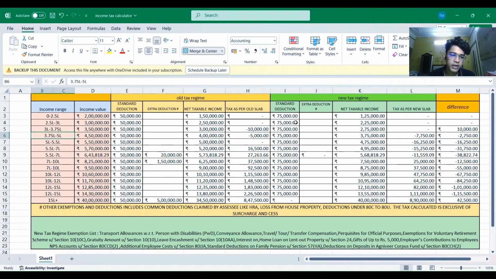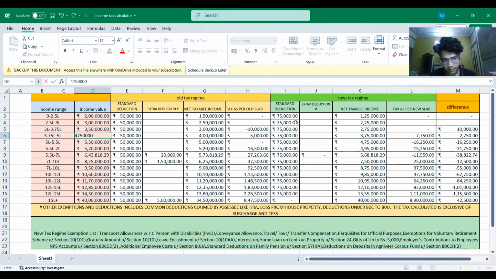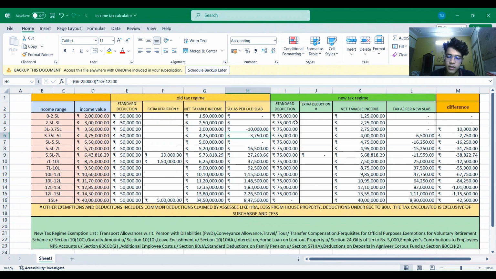Now let's go from 3.75 lakhs to 5 lakhs. Let's suppose the income value is 4 lakhs 75,000. The standard deduction is 50,000. Net taxable income will be 4 lakh 25,000. So the tax as per the old slab will be nil. Same goes for the new tax regime, where it is coming 6,500 in the negative figure. So there is no tax payable in any of the regimes. So both regimes can be opted.